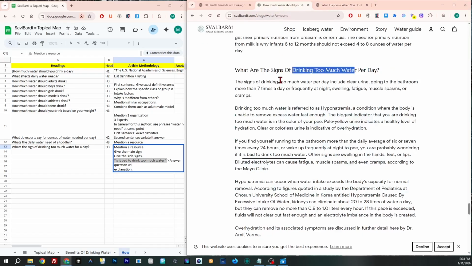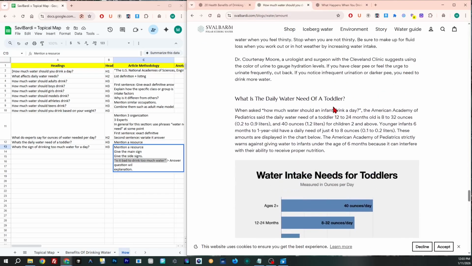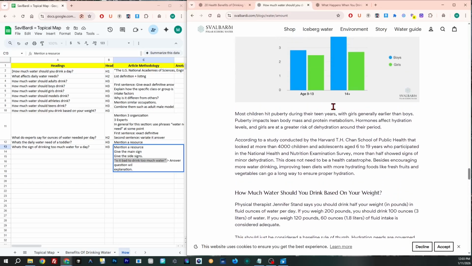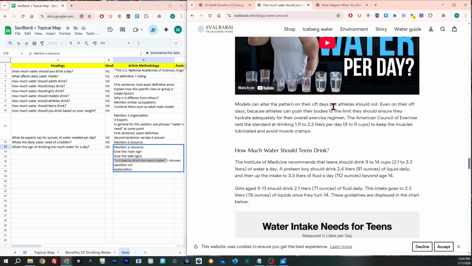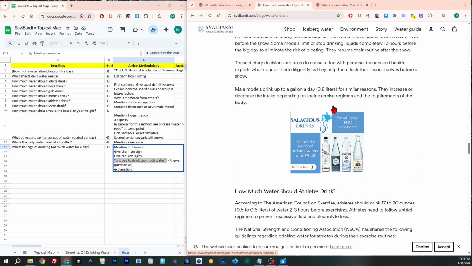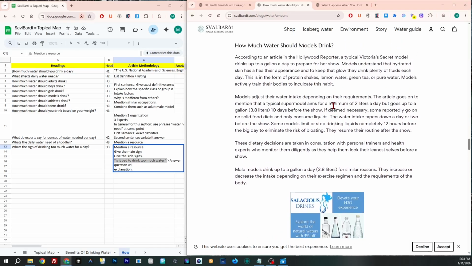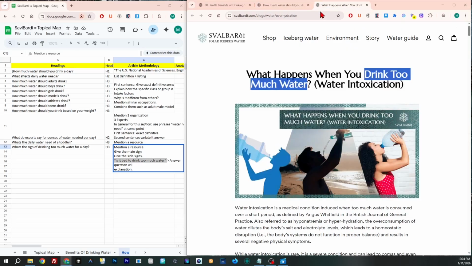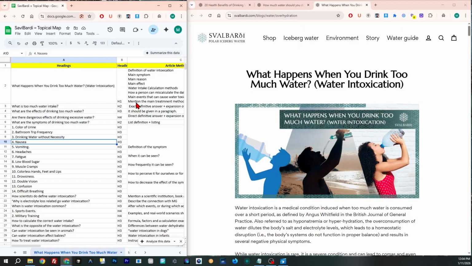So my main point here is that nothing is definitely random. As you realize, we have unique images, numerical values, resources, experts, and the proper context of everything, and the sentence structure that we are using, the modalities, and everything has been connected to each other across different web pages. So in the next lecture, we will look at this specific article together with their content brief. See you in the next lecture.